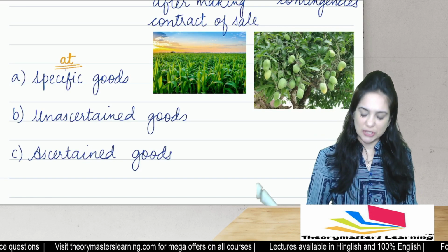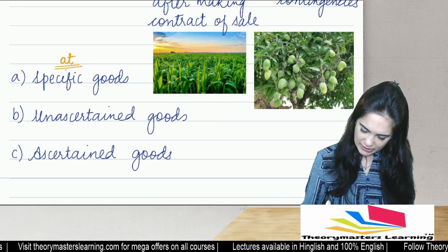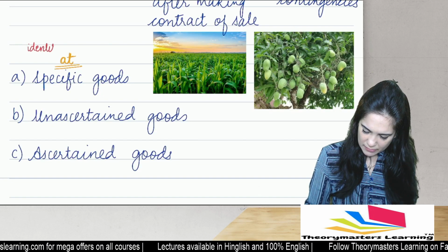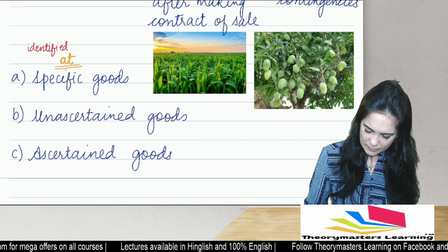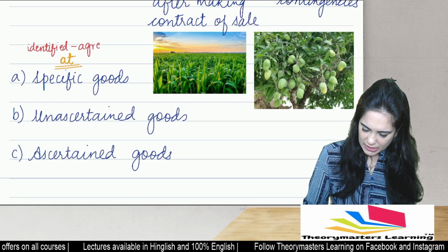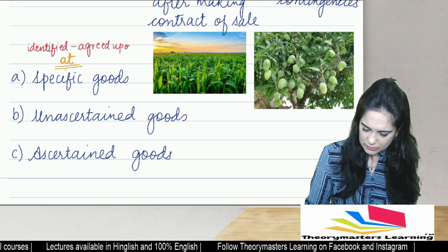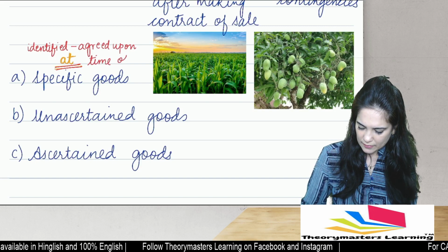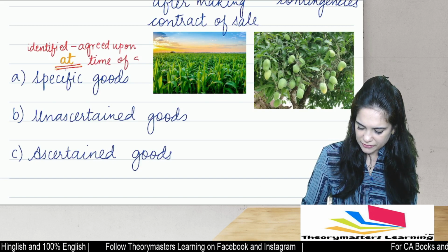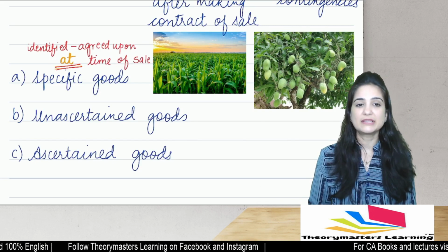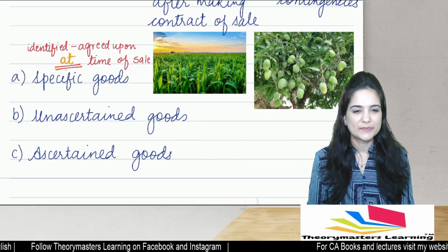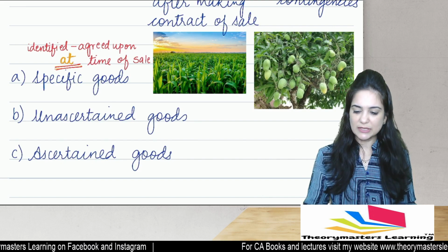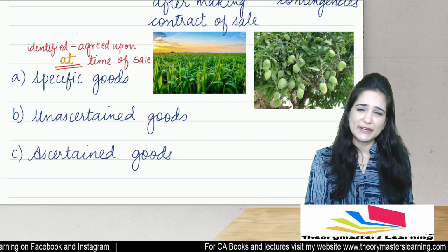So goods which are identified, okay, I'll write down the characteristics and the keywords. Goods which are identified and they are agreed upon at the time of contract of sale. They are known as specific goods. Then what are unascertained goods? Unascertained goods are those goods which are not identified.